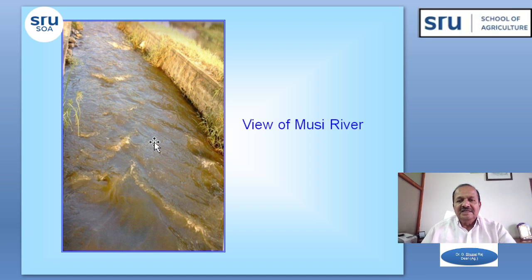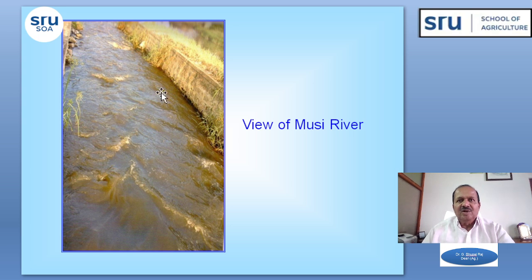So this is the view of the Musi River area, and you can see the aerial view of the Musi River and adjoining areas under cultivation along with the city buildings. This is the synoptic view showing the part of the Musi River passing through the city.